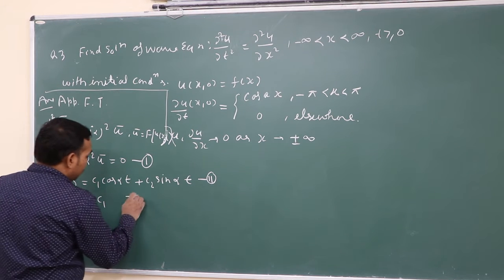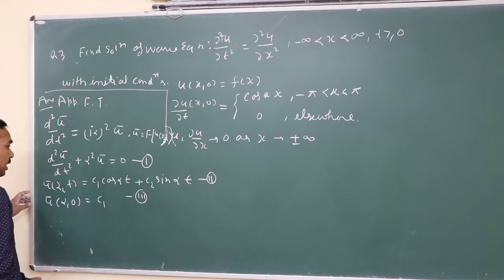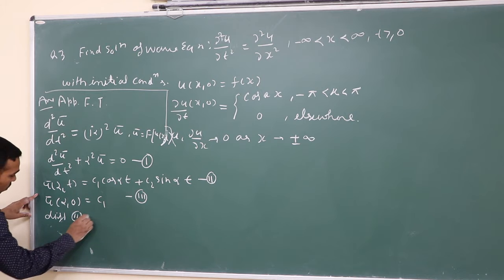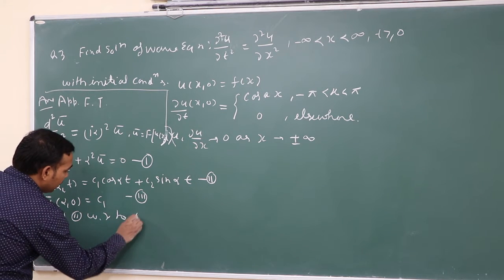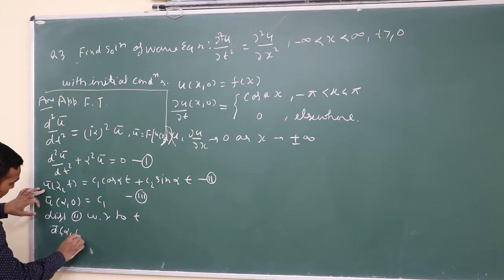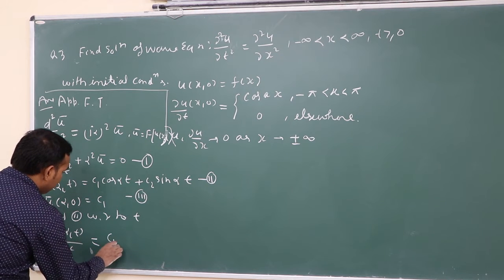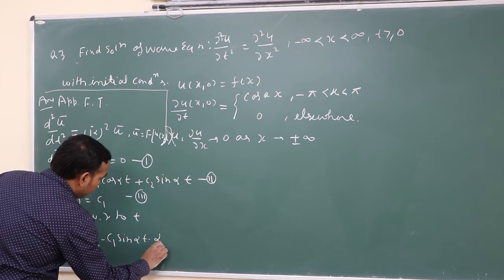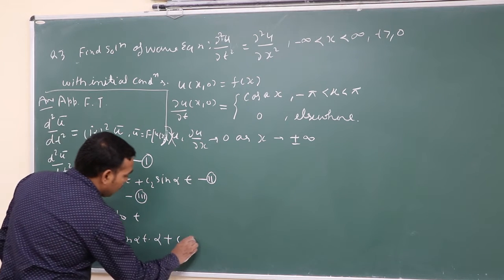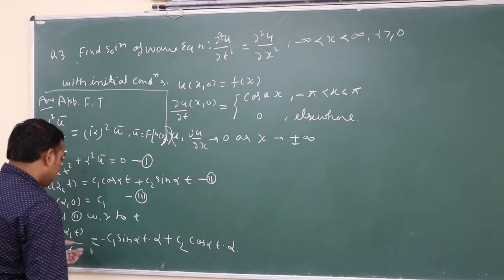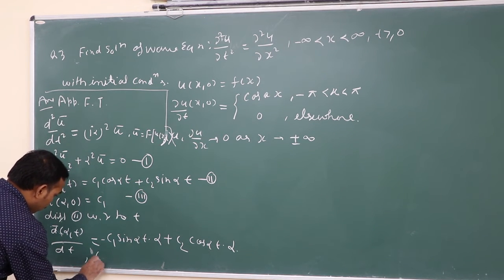In the same manner as previous, put t equal to 0 in u bar alpha t, simply get c1, so this is 3. Again differentiate 2 with respect to t, simply get d u bar alpha t upon dt equals minus c1 sin alpha t into alpha plus c2 cos alpha t into alpha, and now put t equal to 0.